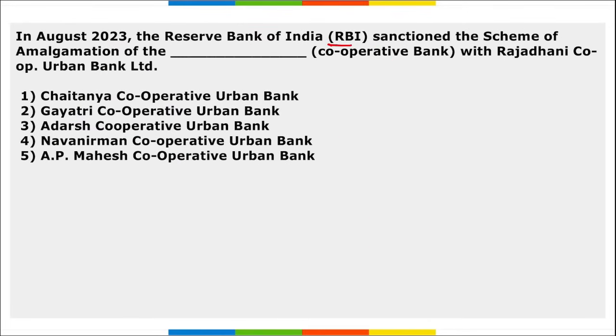Next, RBI sanctioned a scheme of amalgamation. So it is Nava Nirman Cooperative Urban Bank. RBI sanctioned the amalgamation of Nava Nirman Cooperative Urban Bank with Rajdhani Cooperative Urban Bank. This Rajdhani Cooperative Urban Bank and Nava Nirman Cooperative Bank, they are from Hyderabad, Telangana.